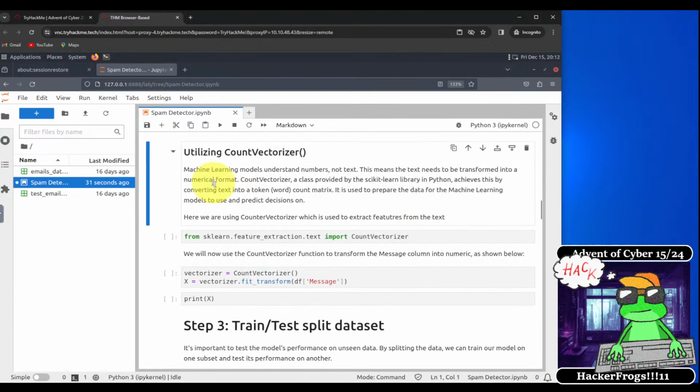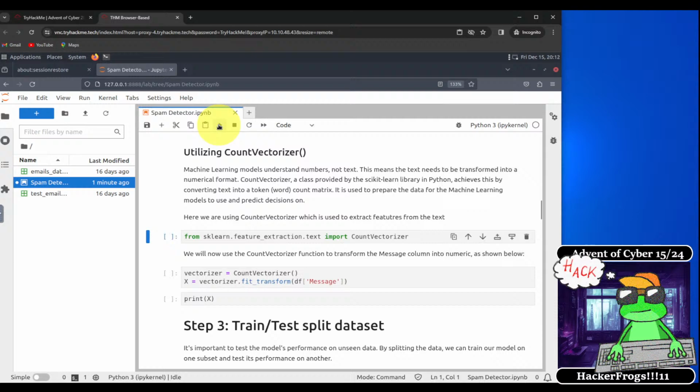So here we learn about utilizing count vectorizer. Machine learning models understand numbers, not text. This means that the text needs to be transformed into a numerical format. Count vectorizer, a class provided by the scikit-learn library in Python, achieves this by converting text into a token word count matrix. It is used to prepare the data for machine learning models to use and predict decisions on. Here we are using count vectorizer, which is used to extract features from the text.